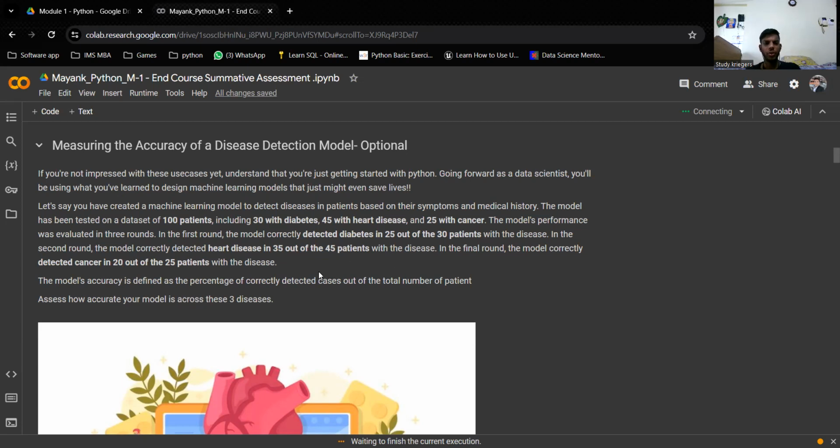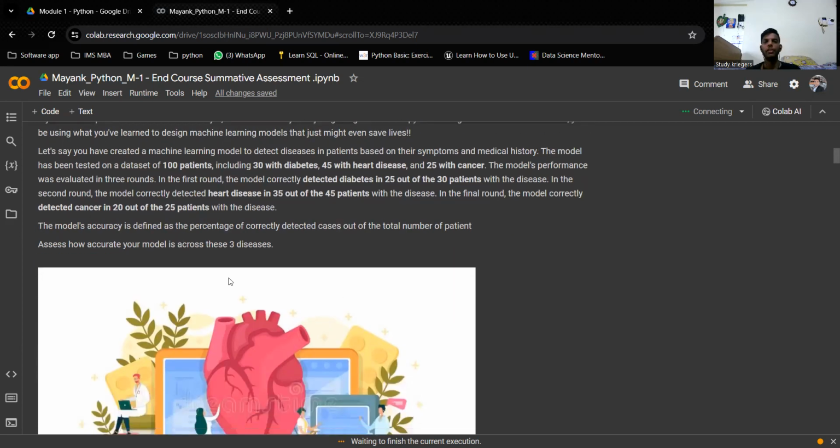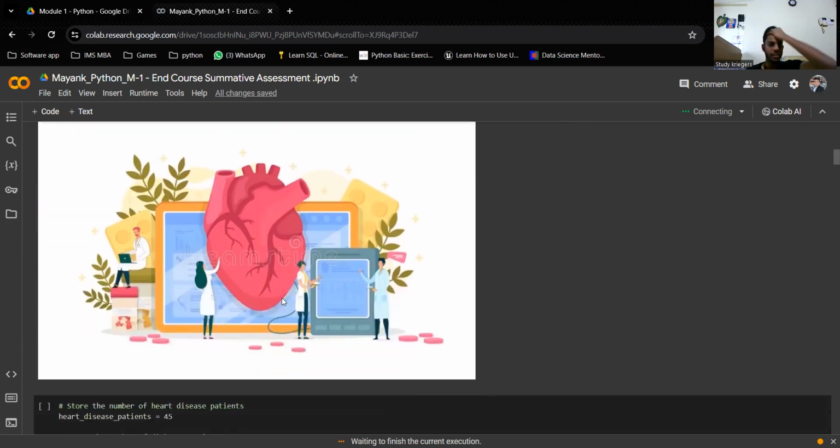And in the final round, out of 25 patients with cancer, 20 are detected correctly. Accuracy is defined as the percentage of correctly detected cases out of the total number of patients. We have to find how accurate the model is across these three diseases. Let's start.